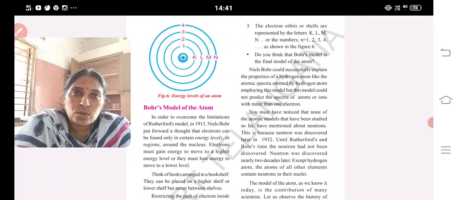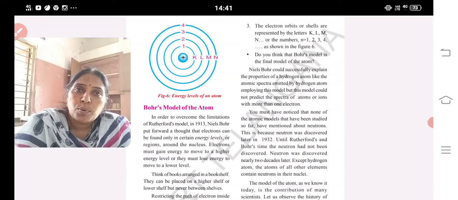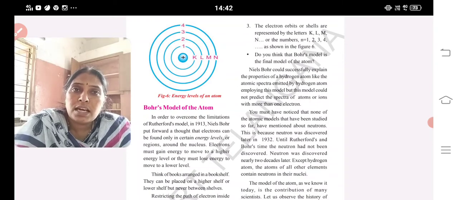Who discovered neutrons? Chadwick. Who discovered electrons? J.J. Thomson. Who discovered protons? Rutherford. Okay. Electrons are negatively charged particles. Protons are positively charged particles. And neutrons are neutrally charged particles. They do not carry any charge.